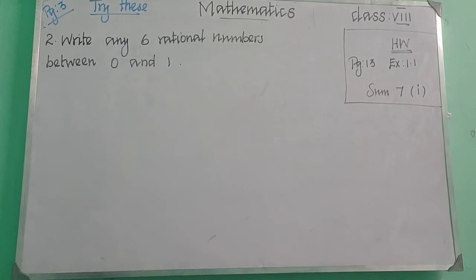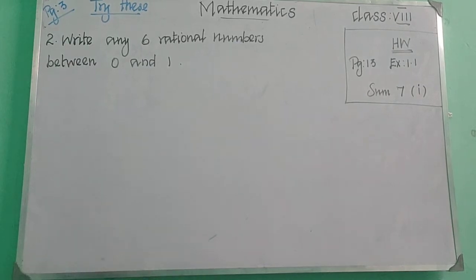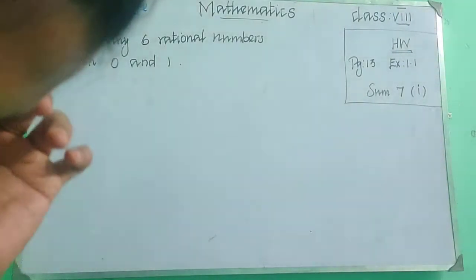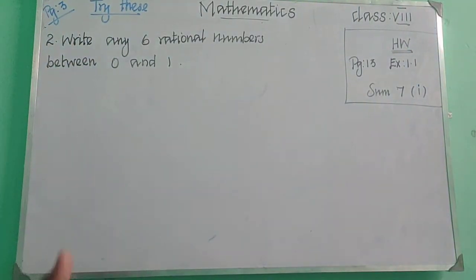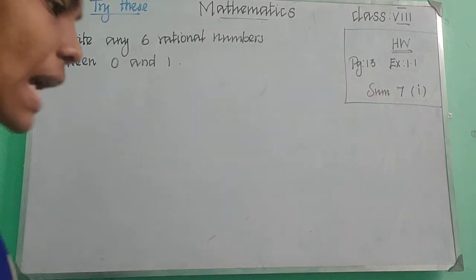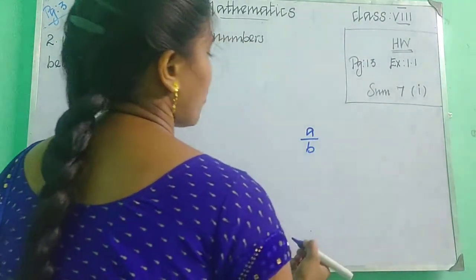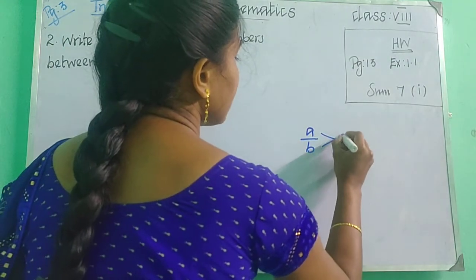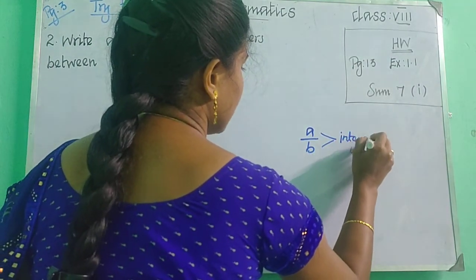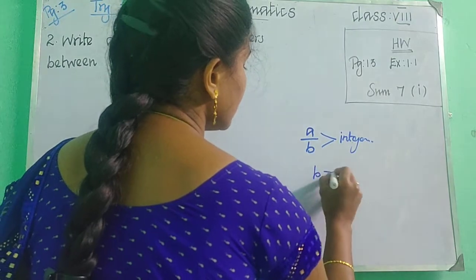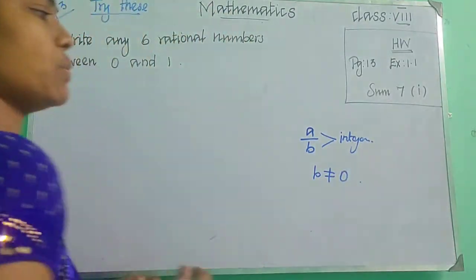So try this second sum. Write any 6 rational numbers between 0 and 1. How will you find the rational numbers between 0 and 1? We have learnt about rational numbers, right? So what do you mean by rational numbers? A rational number is a number which is in the form of a fraction, that is A by B, A upon B. This A and B are integers, and this B should not be equal to 0.